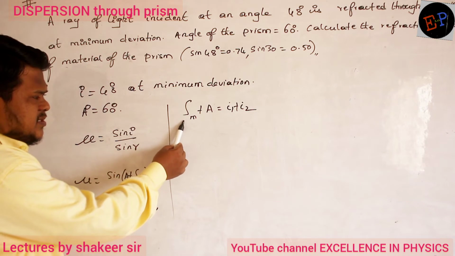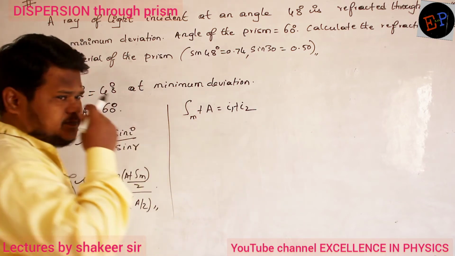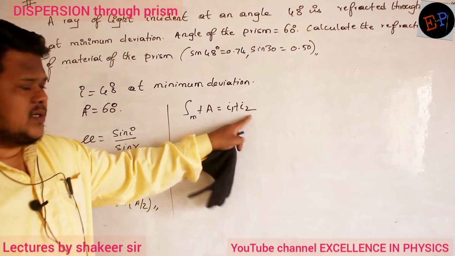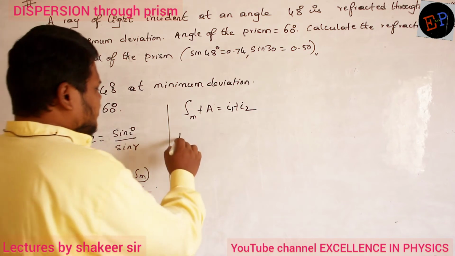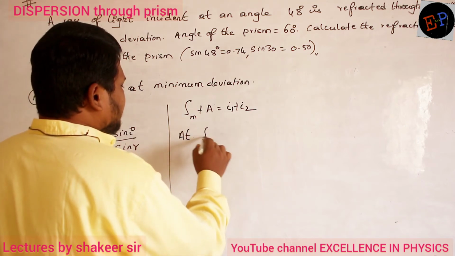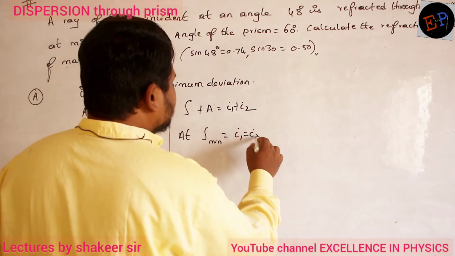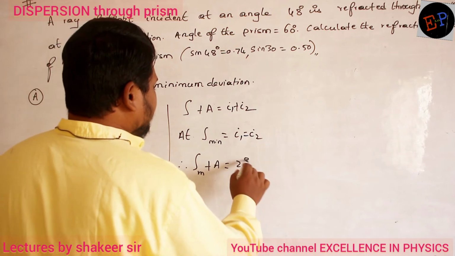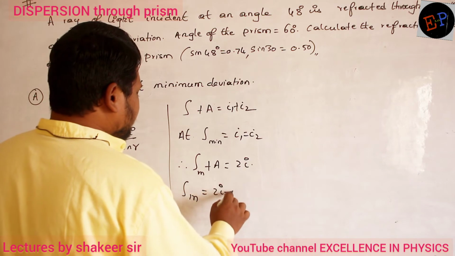Angle of minimum deviation plus angle of the prism is equal to I1 plus I2. Yesterday we derived this relation. Clear now? So what is I here? Angle of incidence. So I1 and I2 values both are equal, no? At which condition? At minimum deviation condition. So I can write I1 is equal to I2. Therefore, delta minimum plus A can be written as 2I. So delta minimum is equal to 2I minus A.